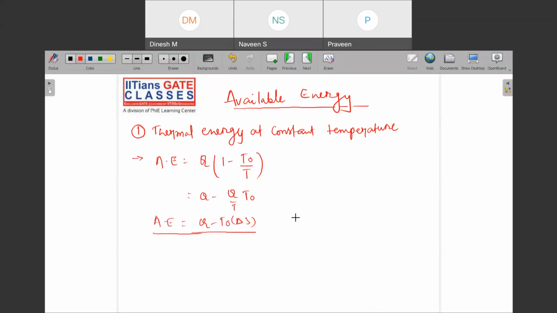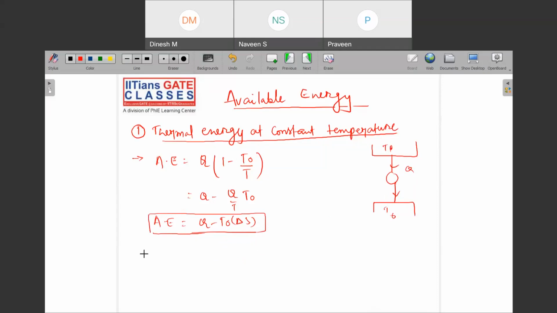So if this is an engine working between two temperature limits, because your thermal energy is at constant temperature, let us say this is T and this is T naught. So available energy is Q minus T naught into delta S.